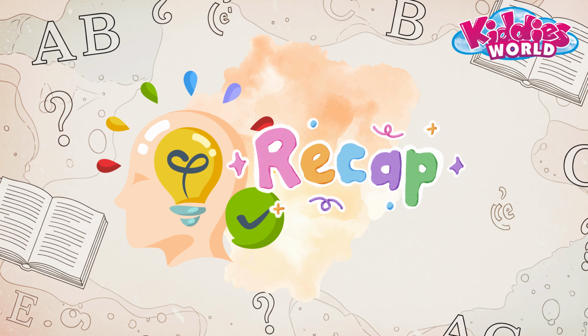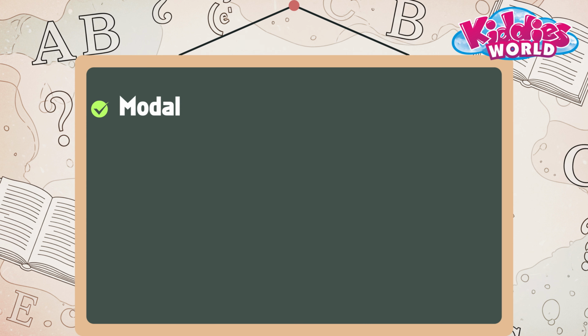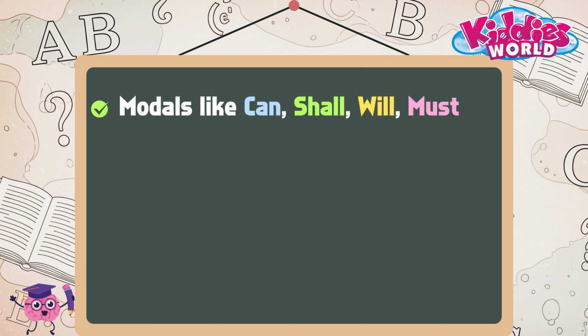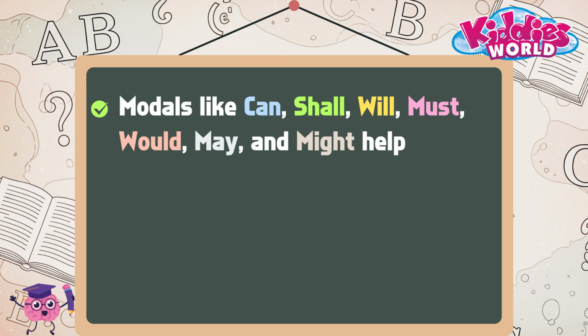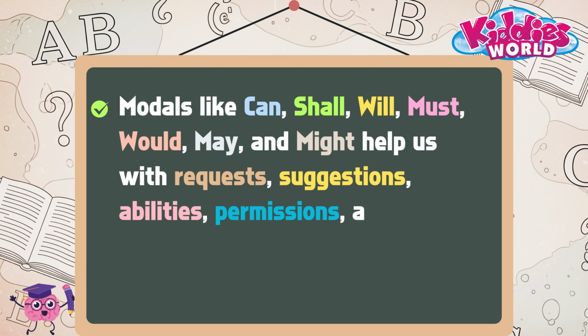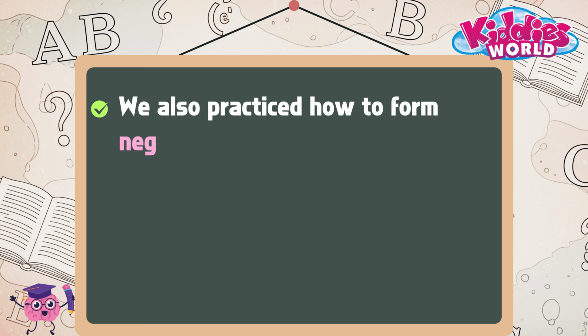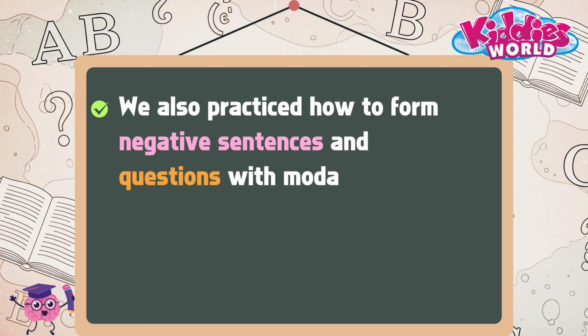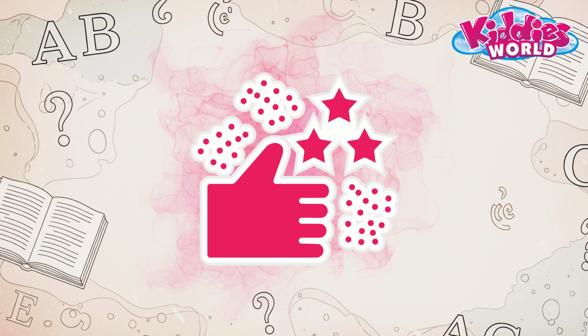Now, time to revise what we've learned today. Modals like can, shall, will, must, would, may and might help us with requests, suggestions, abilities, permissions and possibilities. We also practiced how to form negative sentences and questions with modals. Fantastic work, kids! You did an amazing job!